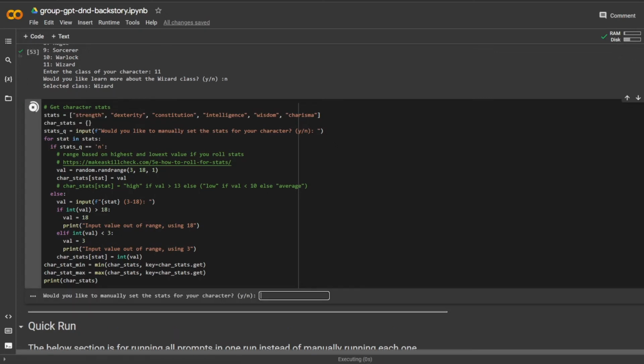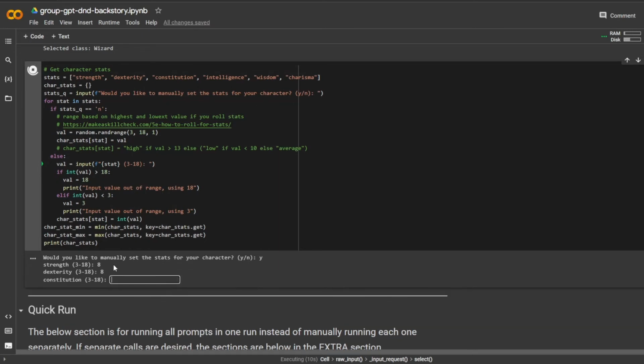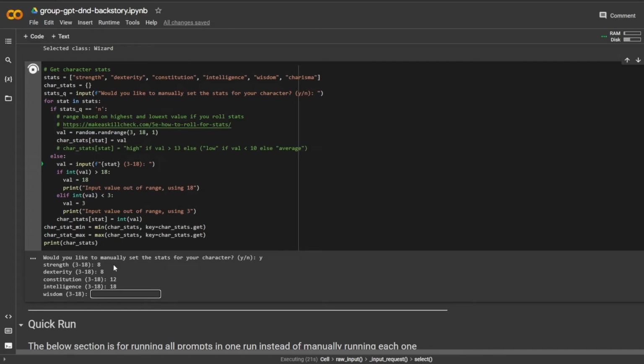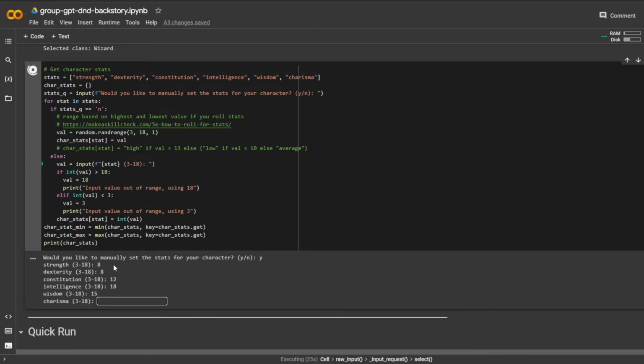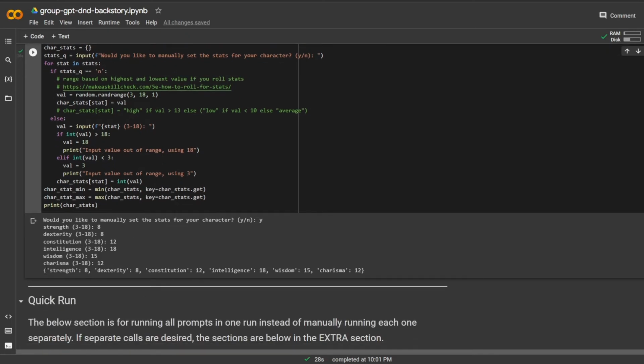The character stats, I definitely have these all planned out, so I would love to manually set these. So yes, I will manually set these. Strength, he's a wizard, so not very strong, not very dexterous, so let's keep those pretty low, but not too low. Constitution, he's a little bit better, and he's definitely intelligent. As a wizard, you kind of have to be. Kind of wise, but definitely intelligence is his top. And then a little bit charismatic. He's got to be able to get around and speak to people. He likes adventure. So I know exactly those are the stats that I wanted.